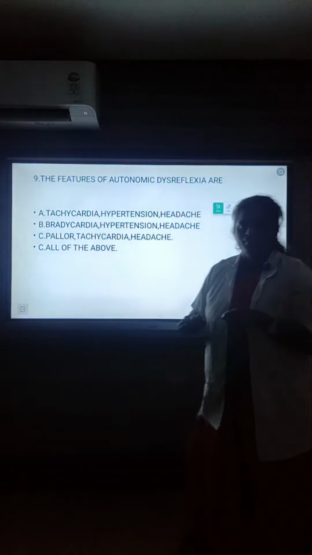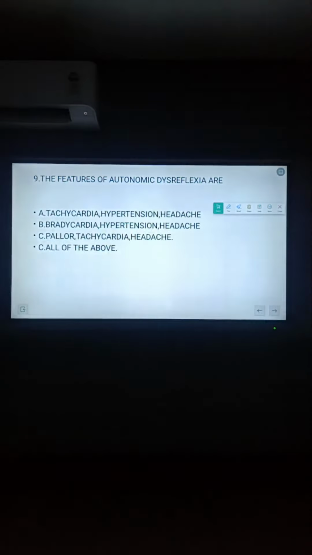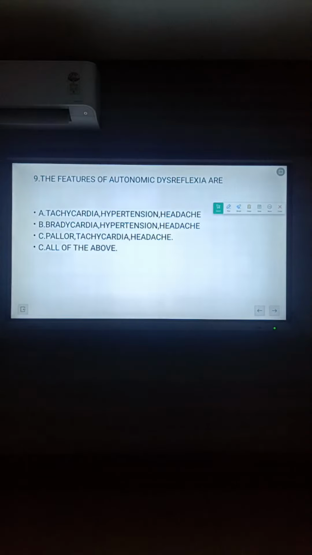Guess the answer. See, let me discuss the options.